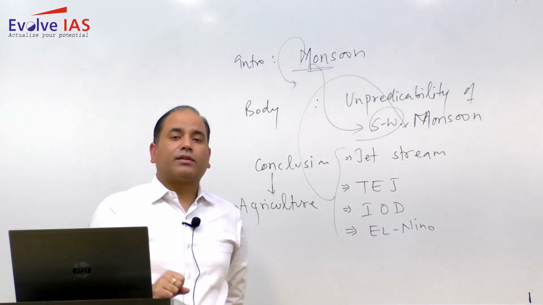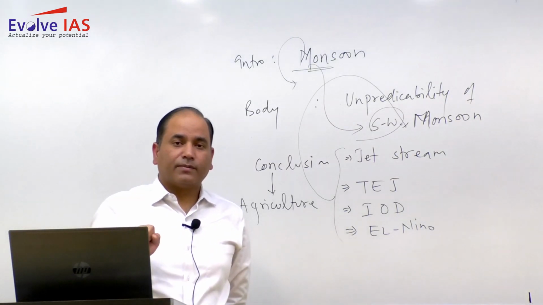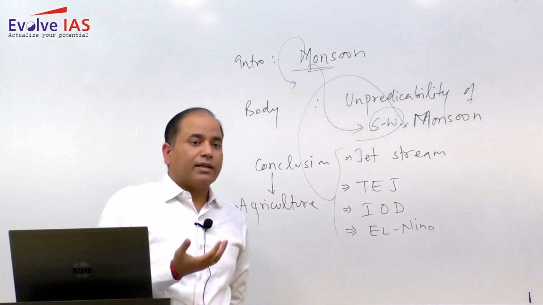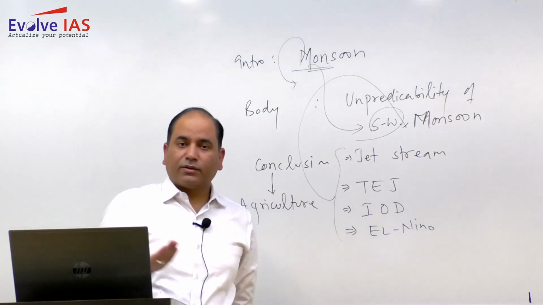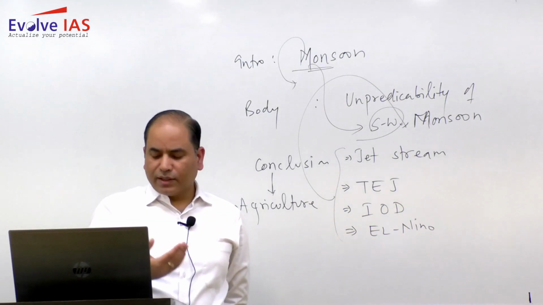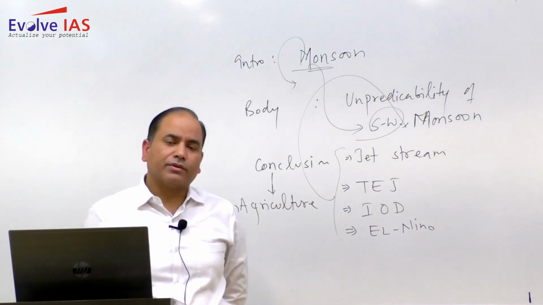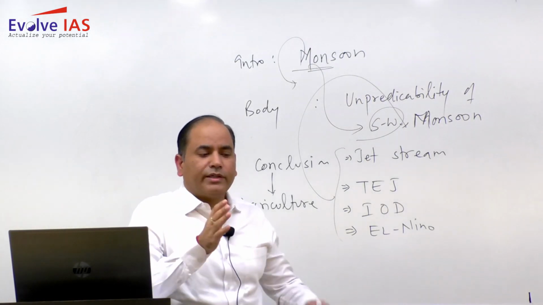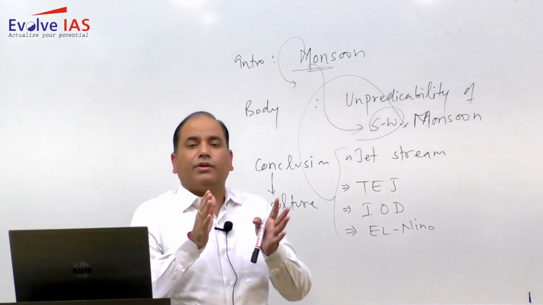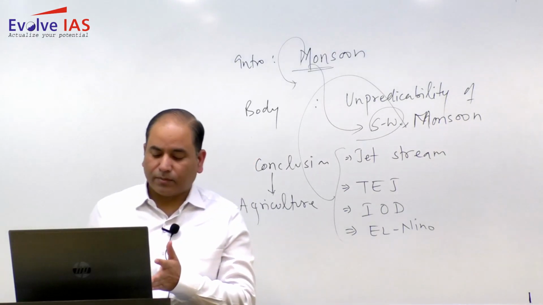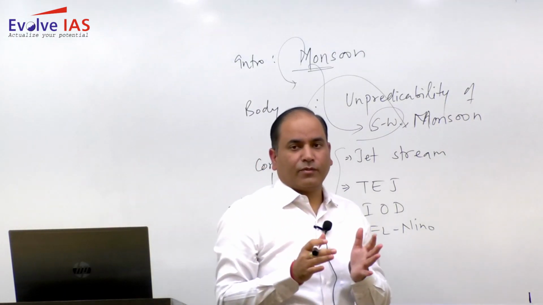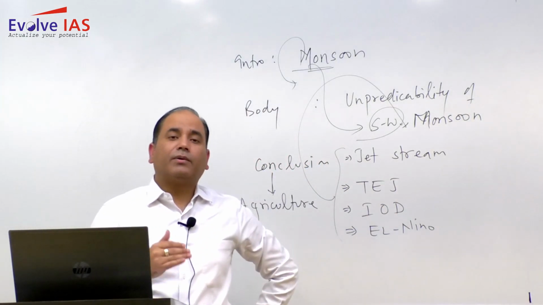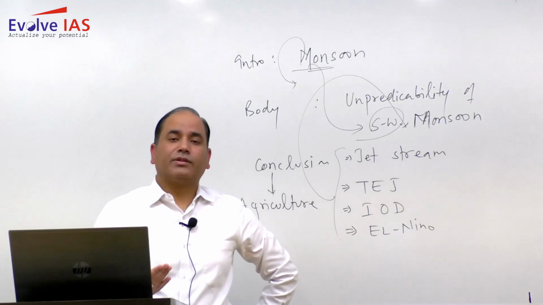In non-conventional energy sources we have solar energy, wind energy, biogas energy, tidal energy, and geothermal energy. All these are non-conventional energy sources. You are not supposed to write within the backdrop of solar energy alone. You have to write within the backdrop of peninsular India. So the question has been asked within the backdrop of peninsular India, so your answer also should be on the basis of peninsular India.